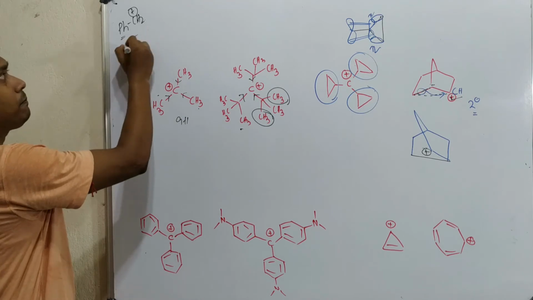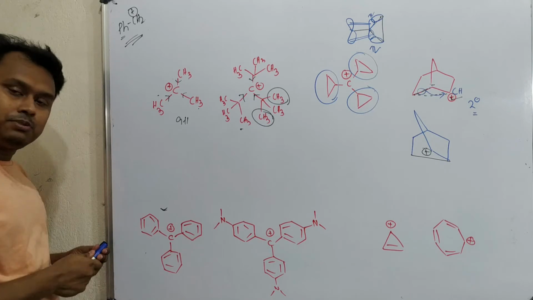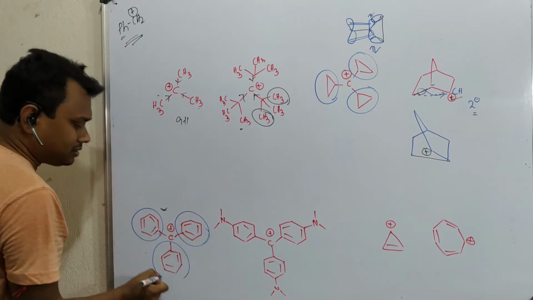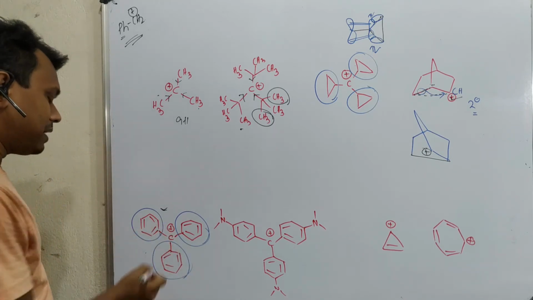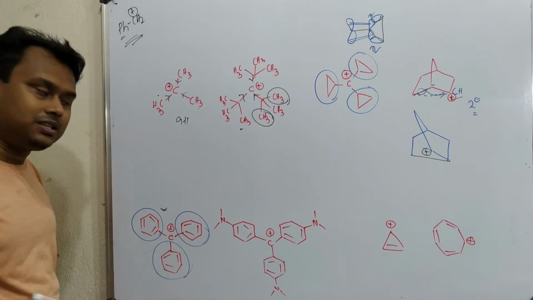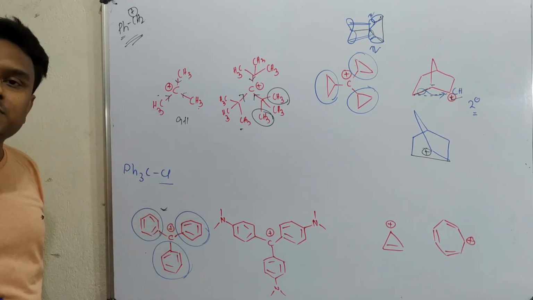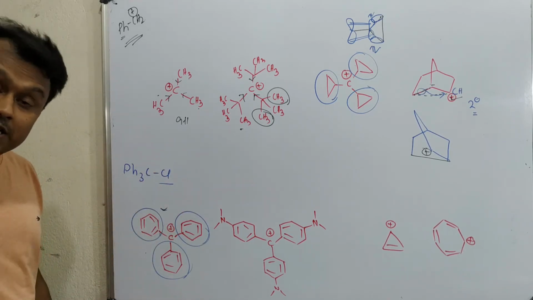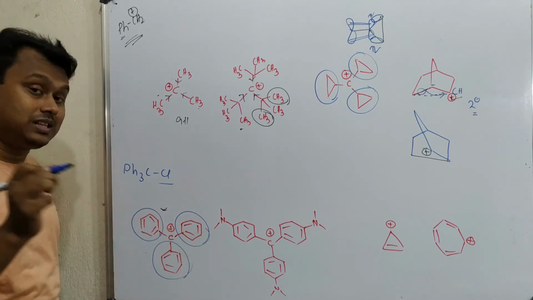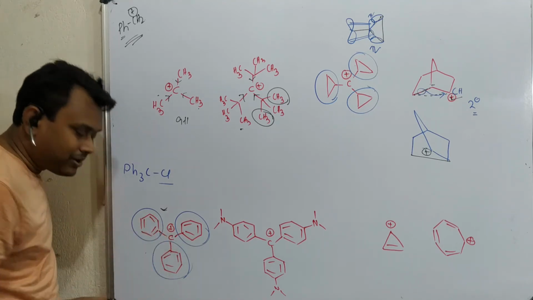Now see, if you compare this benzylic versus this triphenyl methyl, which one is more stable? Obviously this, because this carbocation is adjacent to 3 phenyl groups, and through plus R conjugation, these 3 phenyls will stabilize this carbocation. And by the way, remember this carbocation has a unique property because its parent compound, that is trityl chloride, means triphenyl methyl chloride, is used for selective protection of primary alcohol, like in glucose, in presence of secondary alcohol. Primary alcohol selectively attaches to the carbocation because of its bulkiness. So selective protection of primary alcohol is possible using this.